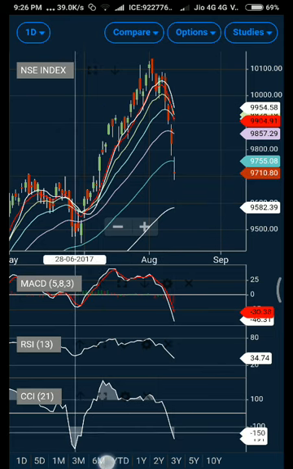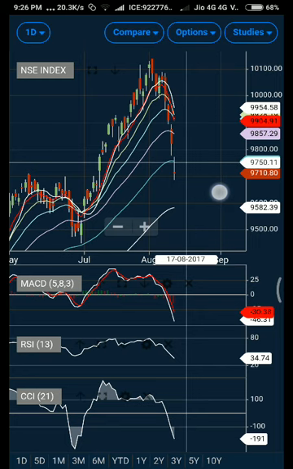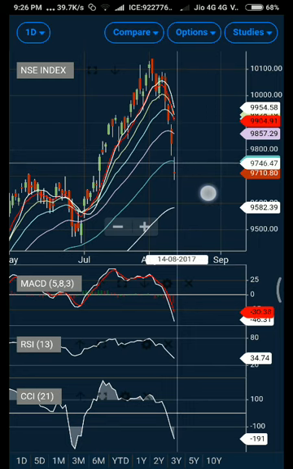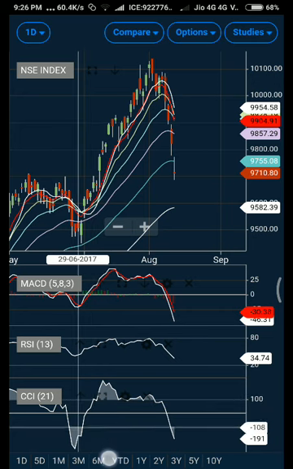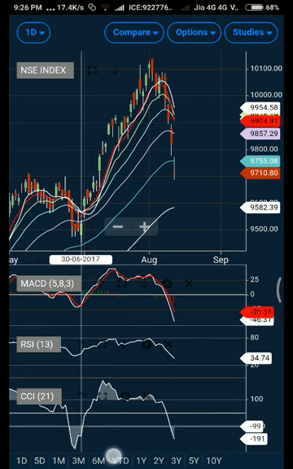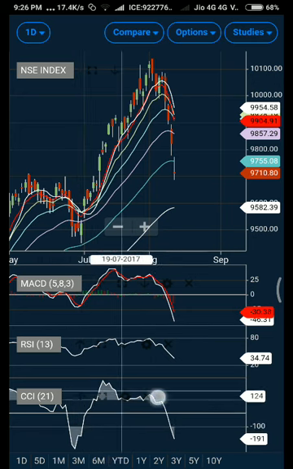So basically CCI shows a range: plus 100 and minus 100. If the CCI value is between this range, it's a very normal thing. The CCI values should normally hold between 100 and minus 100, but above 100 and below minus 100, it shows the strength of a trend. So if you watch here, the market went above the 100 level, and you can see that the strength of the trend was very nice. It never came back below 100, and finally it broke the 100 line here.